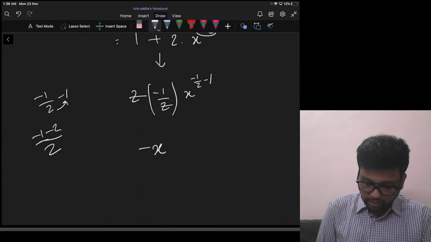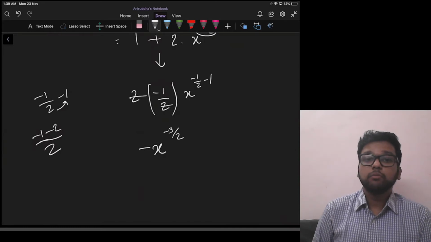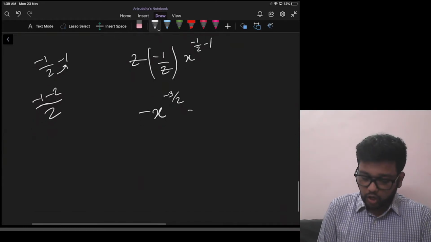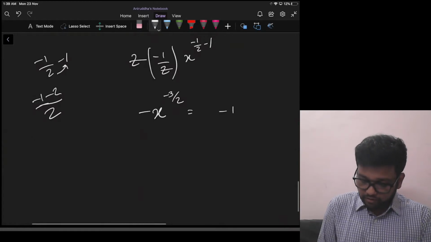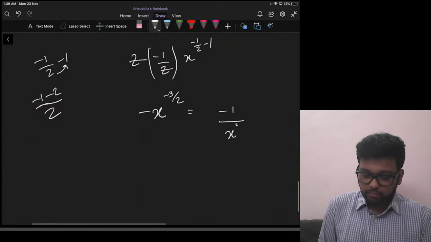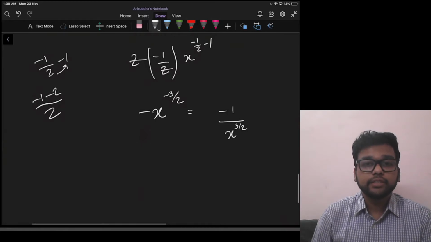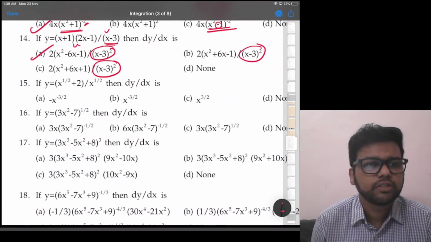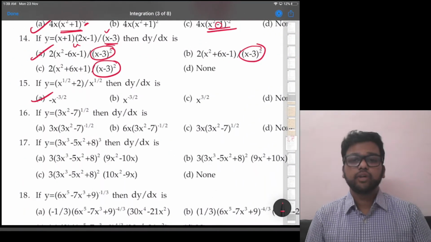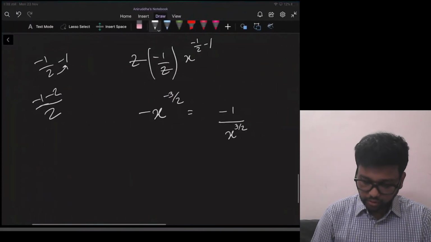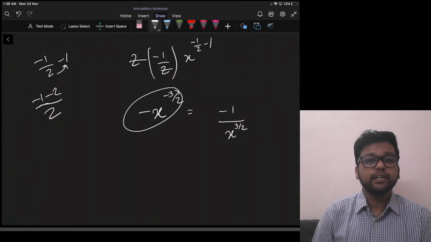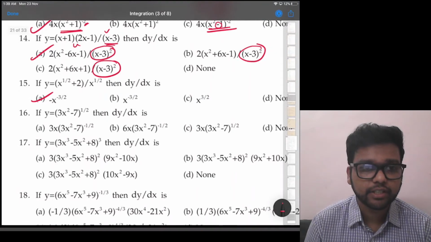Minus 1 minus 2 is minus 3 by 2. So minus of x raised to minus 3 by 2, or it can be minus of, let's make the power positive, 1 upon x raised to 3 by 2. I think that might be in the options. Option A is the correct answer, fine. They have not taken it in the denominator, so that is good. Okay, this is the correct answer for 15th.